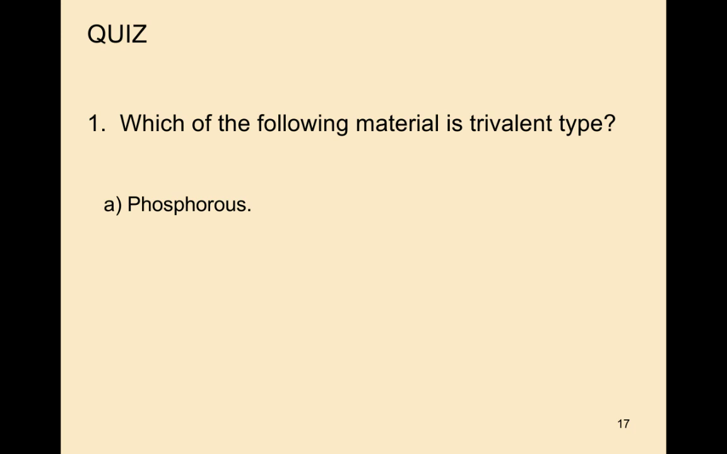Which of the following material is trivalent type? Options are phosphorus, arsenic, boron. So from this, which is the trivalent atom? Boron is the trivalent atom. The correct answer is boron, a trivalent type.